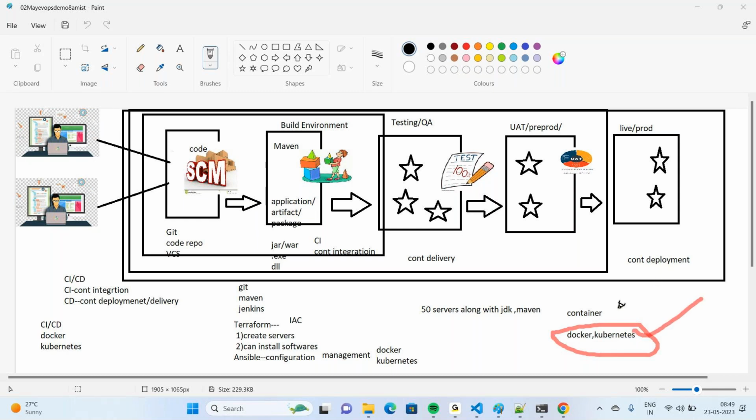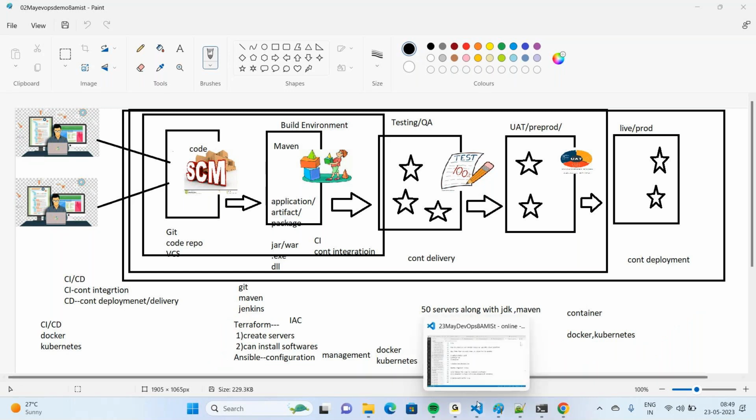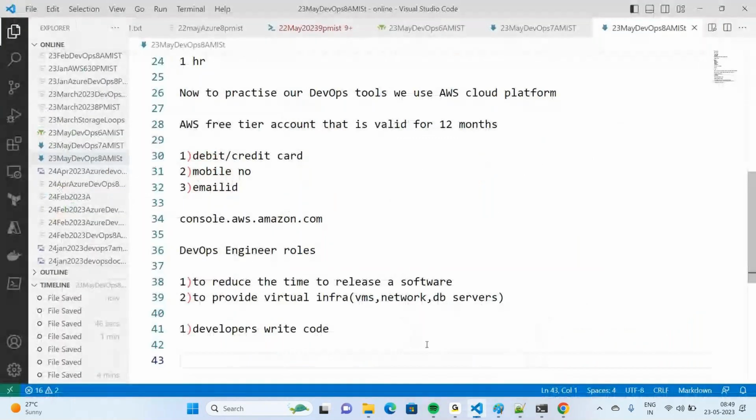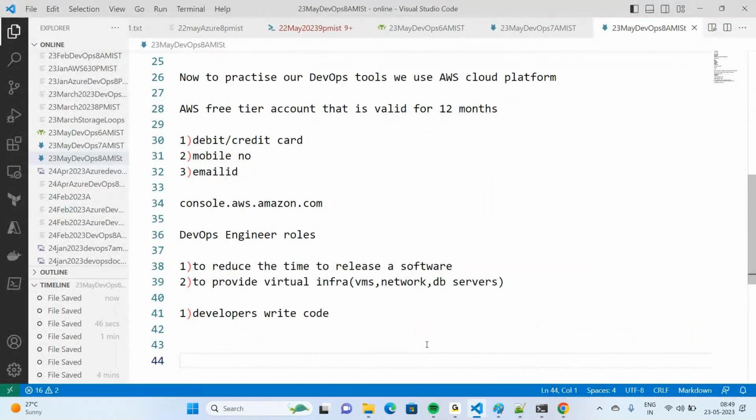That means if your project runs on virtual machines, we use Terraform and Ansible, and if your projects run on containers, definitely we are going to use Docker and Kubernetes.